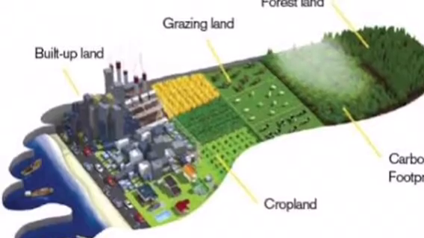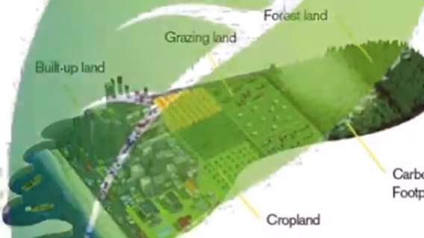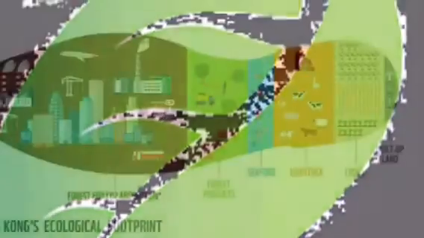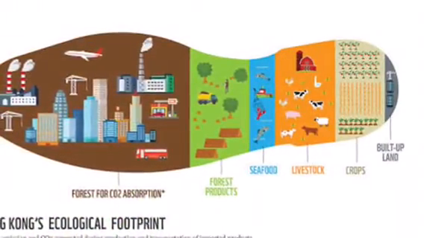Ecological footprints. How does the average ecological footprint in America compare to the world's average? According to one data set, the average American has an ecological footprint over 4 times larger than the global average.